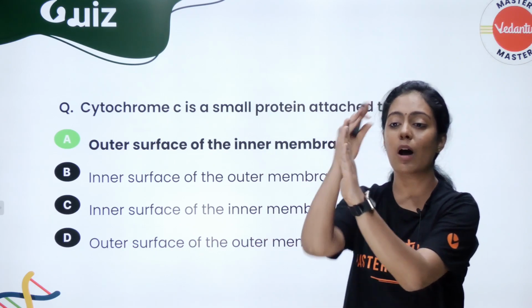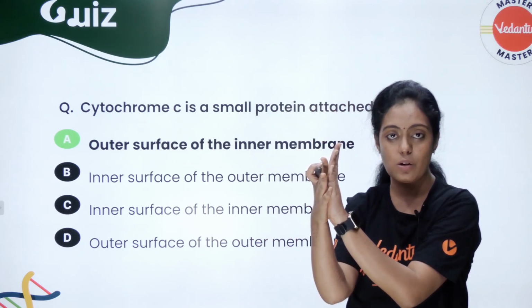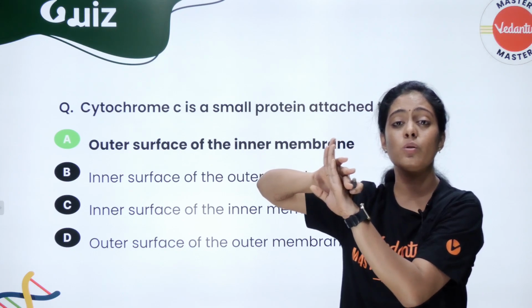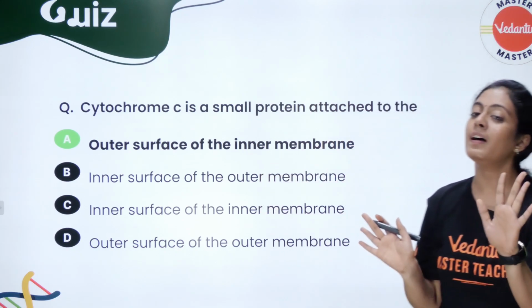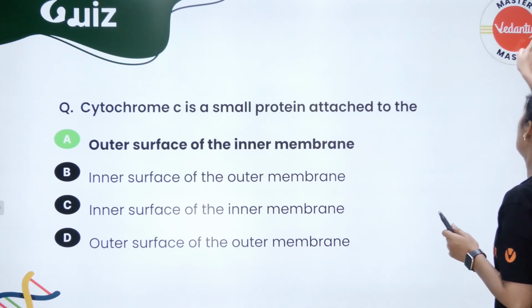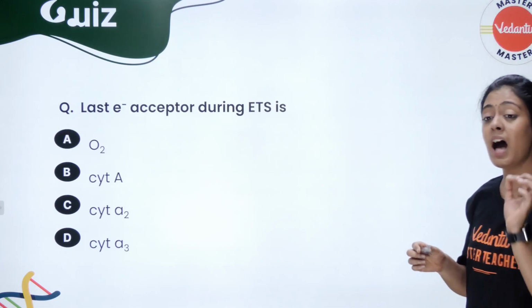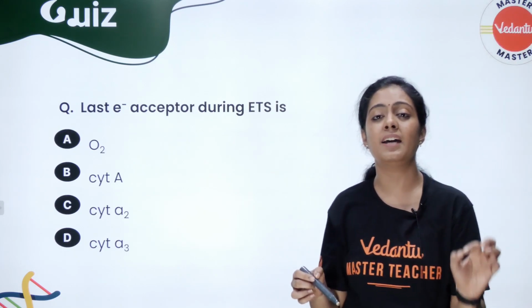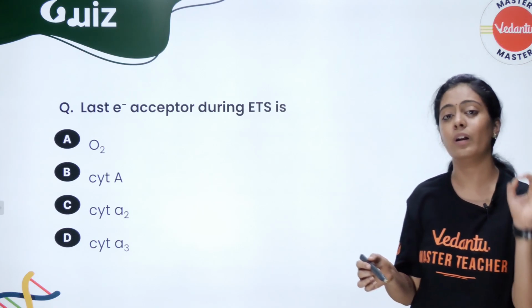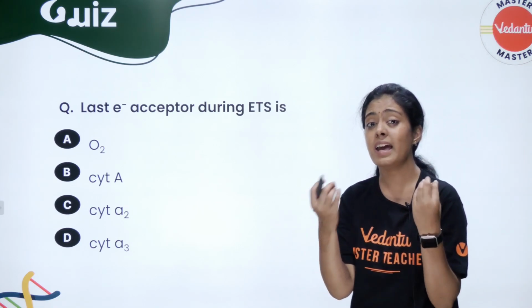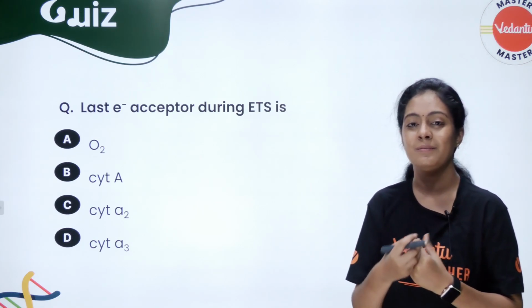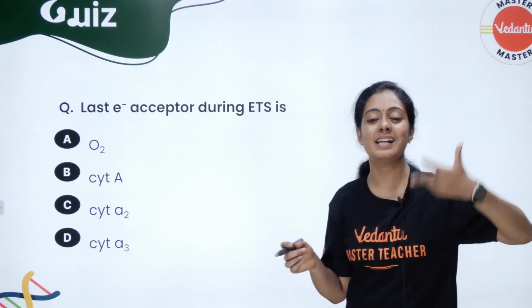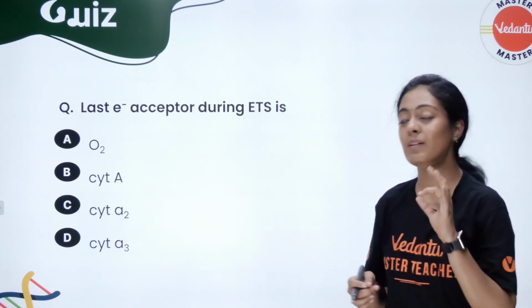So inner membrane ல outer surface இருக்கும், inner surface இருக்கும். Cytochrome C is attached to the outer surface of the inner membrane. Okay, yes. The last electron acceptor during ETS or ETC is who is accepting the electrons? O2, cytochrome a, cytochrome a2, cytochrome a3. இது நாலுல எது?